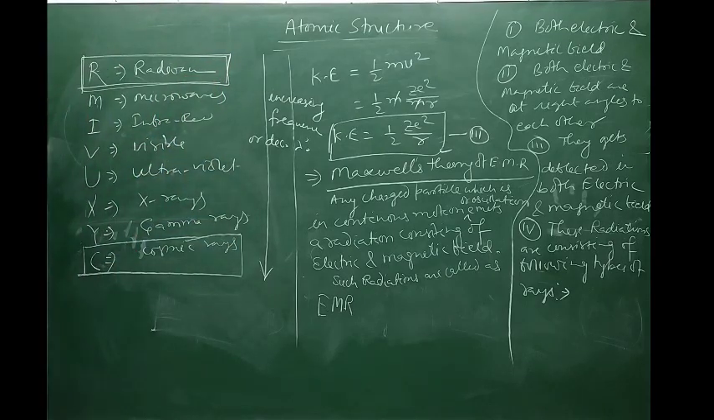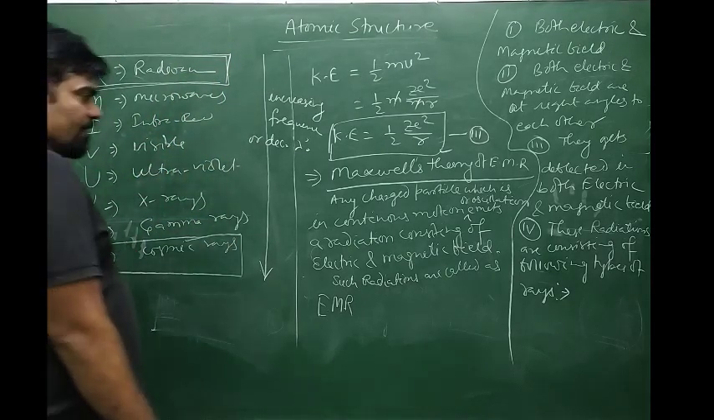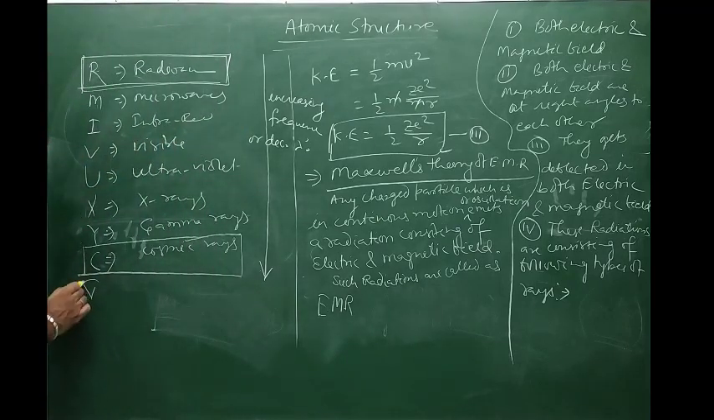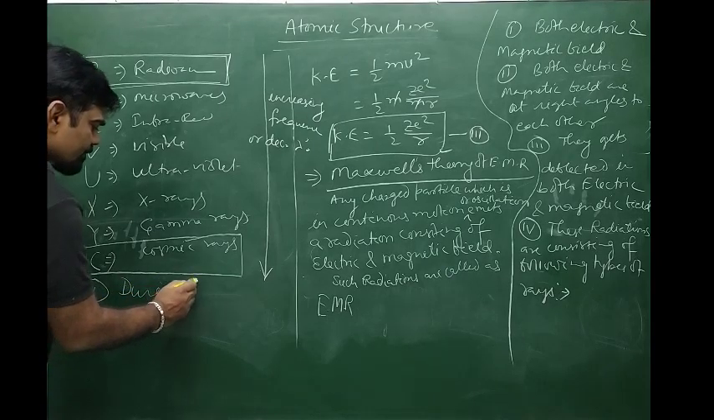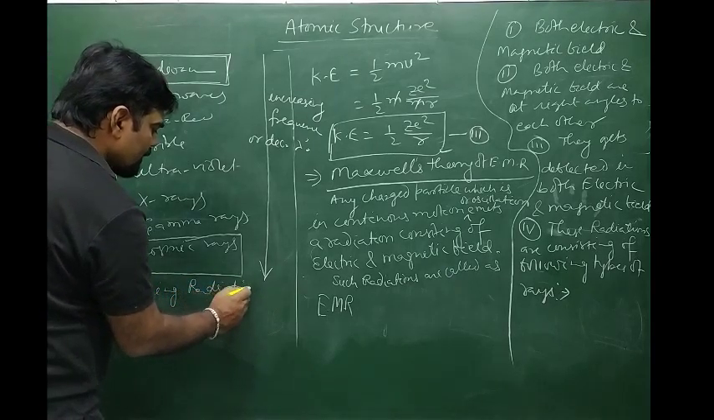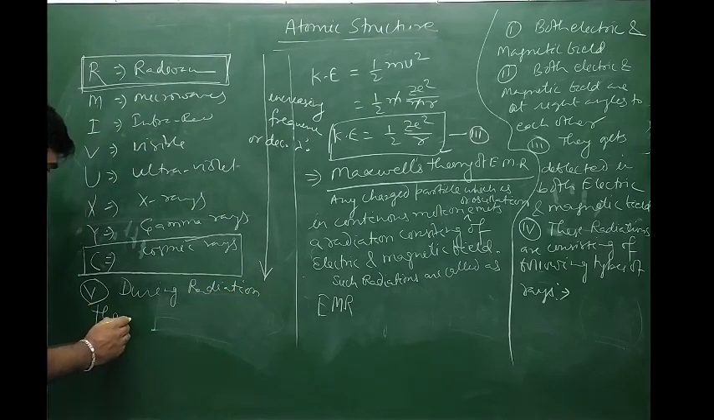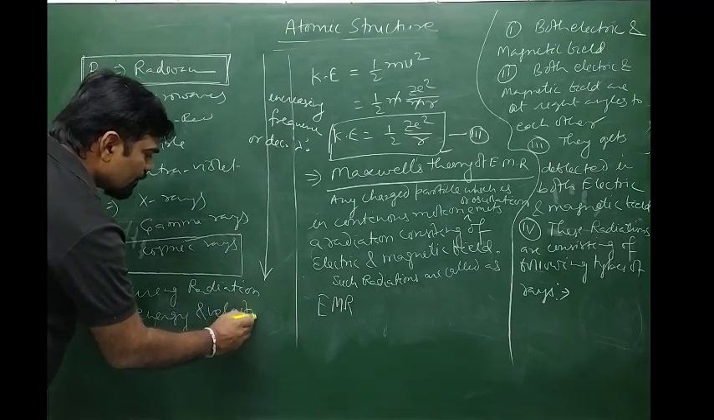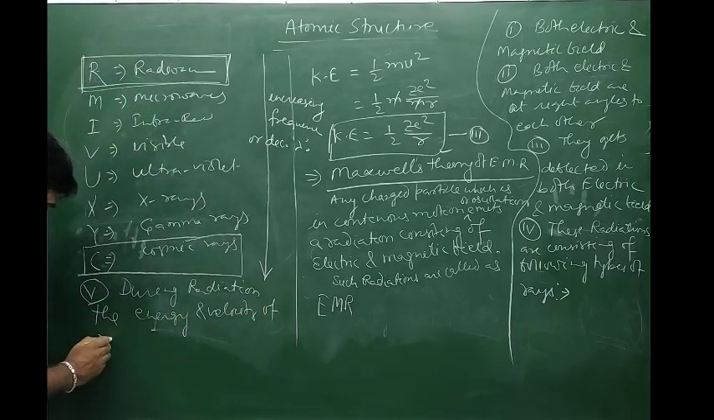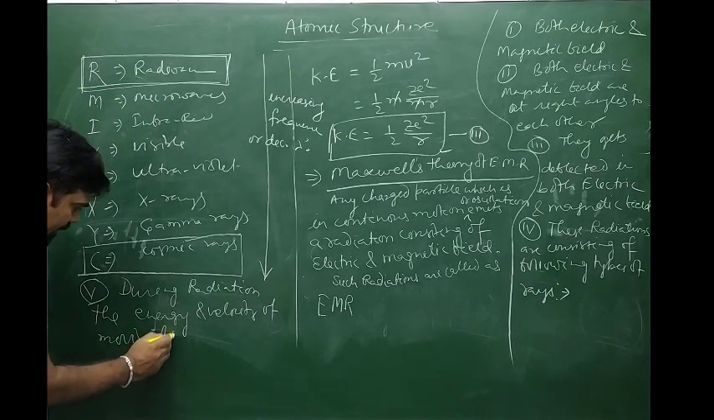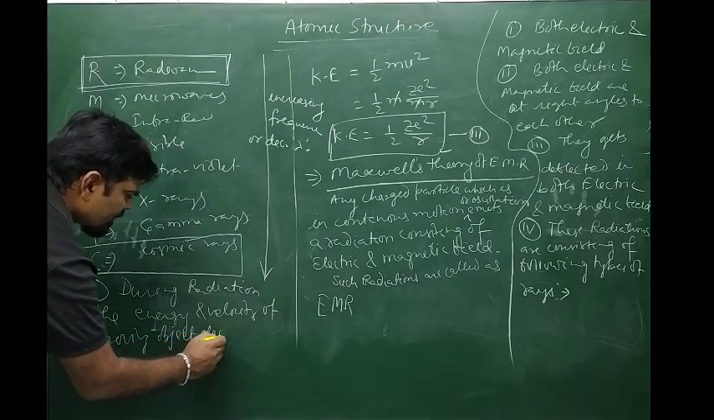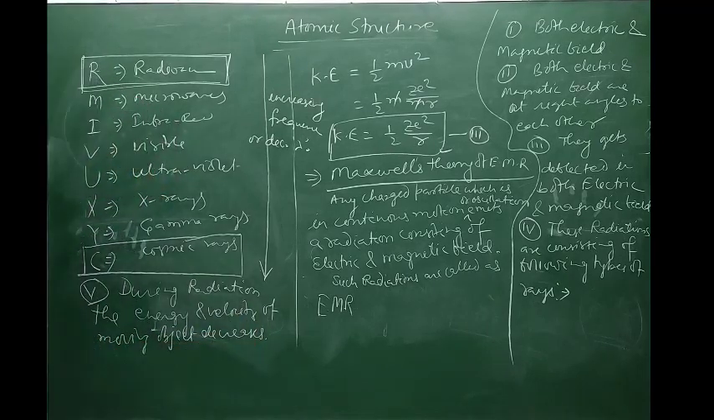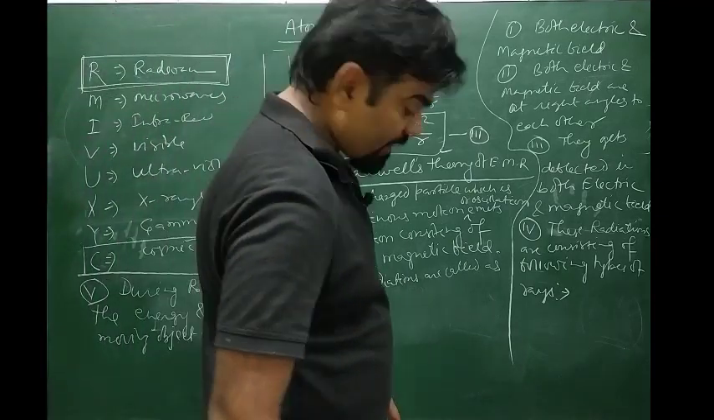All right. Again, the next point, the fourth: during radiations, what will happen? The energy and velocity of the moving or oscillating object decreases.